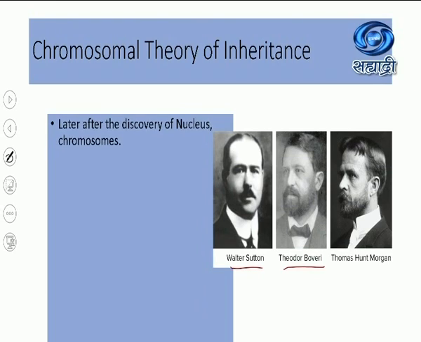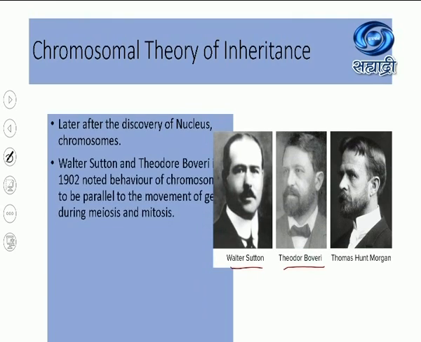Later, after the discovery of the nucleus and chromosomes, Walter Sutton and Theodore Boveri in 1902 noted the behavior of chromosomes to be parallel to the movement of the genes during meiosis and mitosis. In short, they presented the chromosomal theory of inheritance. They saw that the genes present on the chromosomes behave similar to the alleles or the factors which Mendel used. These are the two persons who for the first time said, yes, somewhere there is a correlation between what Mendel is saying and what they observed in chromosomes.